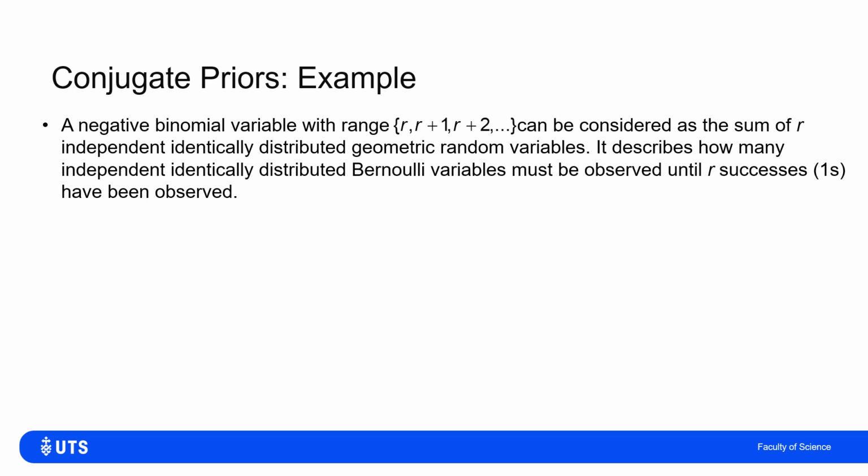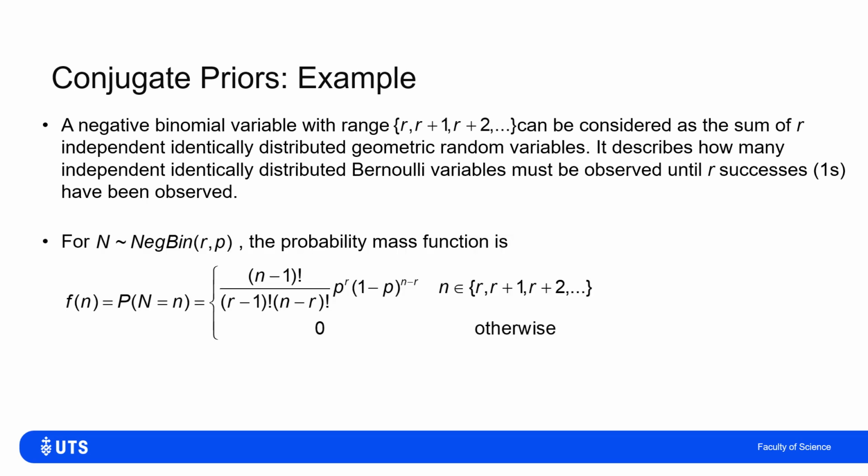And just one other example, a negative binomial, which we can think of as a sum of independent geometrics. So instead of saying, how many times do I flip this coin until it first lands heads, this might be, how many times do I flip the coin until I've seen heads 10 times. So in this case, r times. Obviously the rth success can be on the rth attempt, or the r plus 1th, or the r plus 2th, and so on.